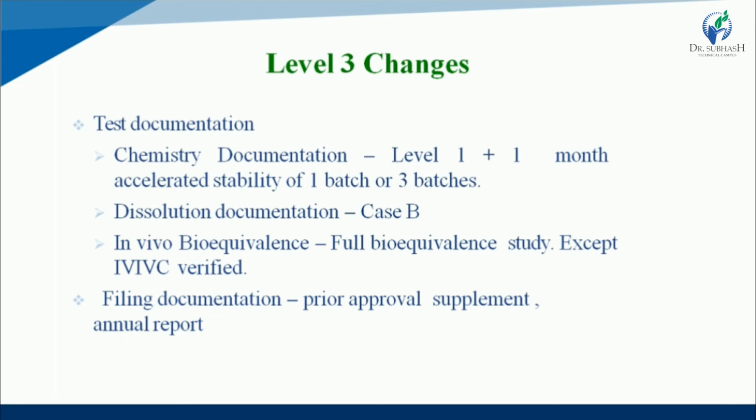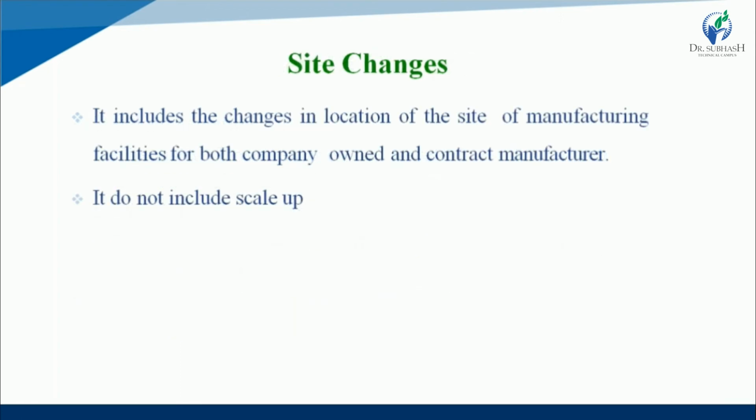For filing documentation, prior approval supplements and annual report are attached in the filing documentation. What is site changes? It includes the changes in location of site of manufacturing facilities for both company owned and contract manufacturer.